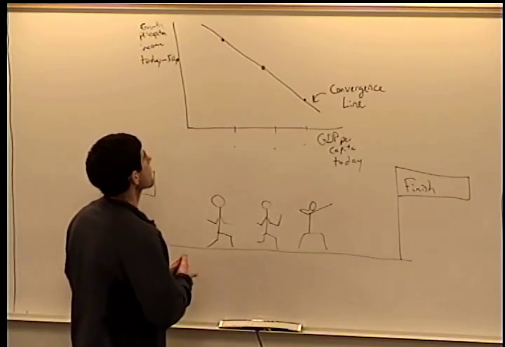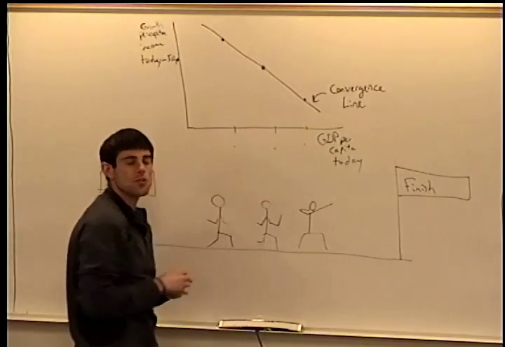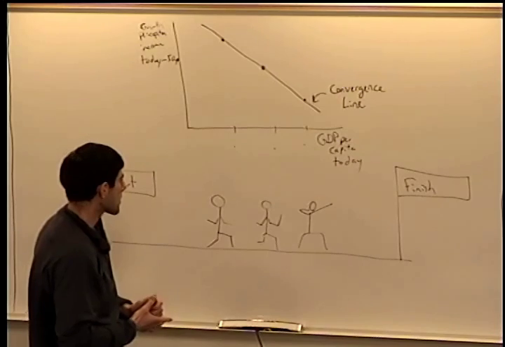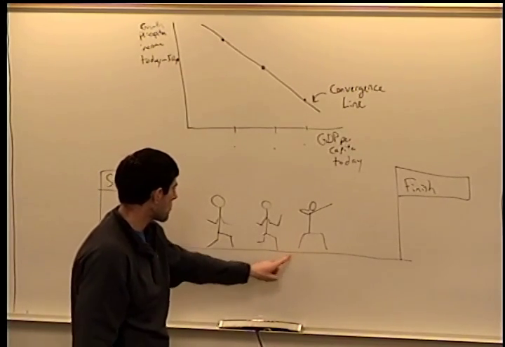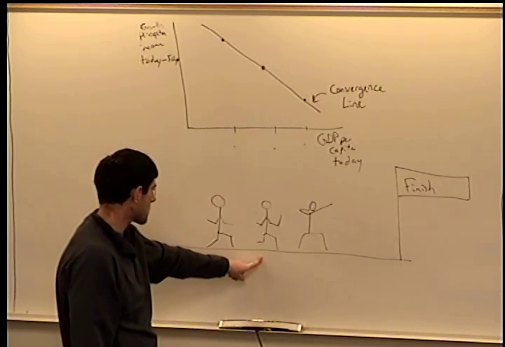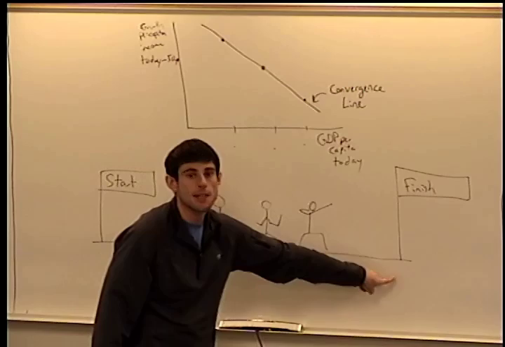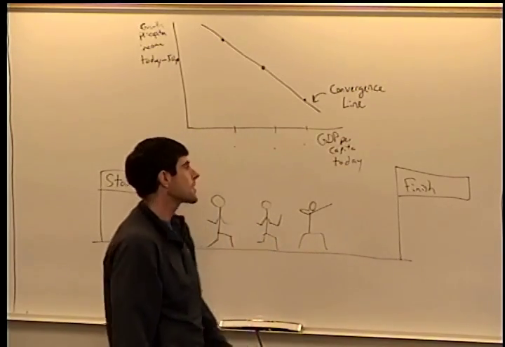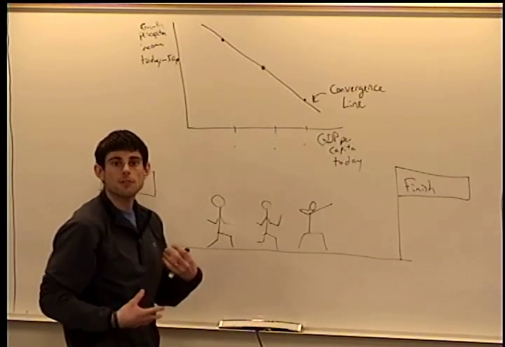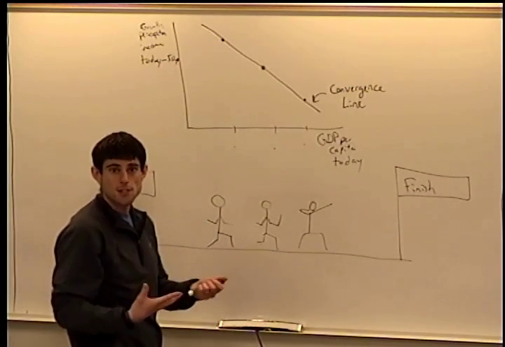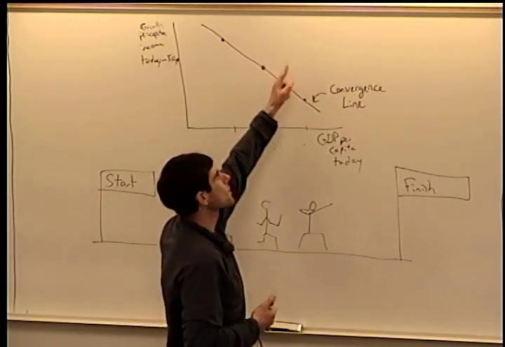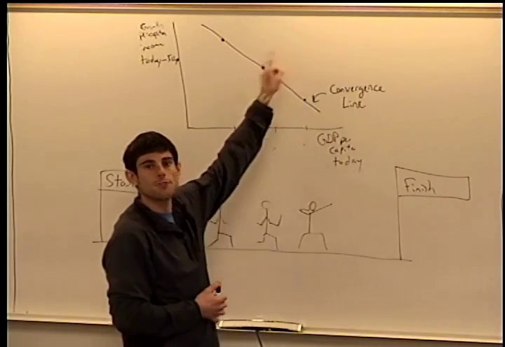On the other hand, we can have countries that are above this. So those countries are running too fast. They're going to overtake everyone. So that could be equivalent to Usain Bolt, our second place person, running faster than everyone else. So this guy is going to run faster than him and beat him to the finish. Okay, so if countries are above the convergence line, they're going to be running faster. Are they going to be growing faster than what's needed? So while everyone else may be converging, they're going to be the world leader in 50 years.